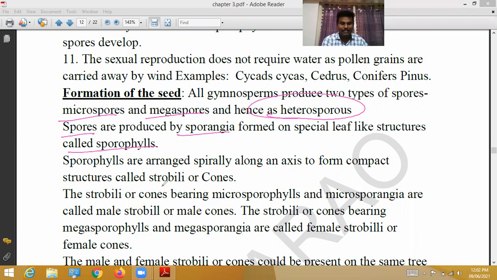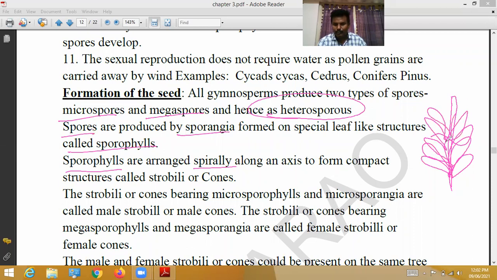Already we have discussed this. Sporophylls are arranged spirally along a long axis to form a compact structure called strobili. See here, this is a sporophyll. The sporophylls are arranged spirally along the long axis like this. These are called sporophylls, and finally they form a cone-like structure. These are called cones or strobili.